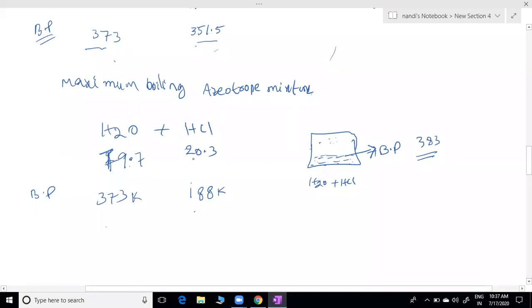Individual points. After mixing each other, the boiling point will change. If you understood the second case, the first case you can get automatically. That mixture's boiling point is 383. This is more than these two components. So that's why it is a maximum boiling azeotropic mixture.